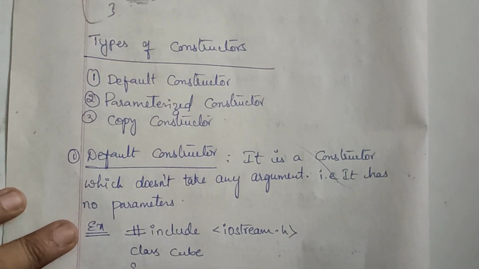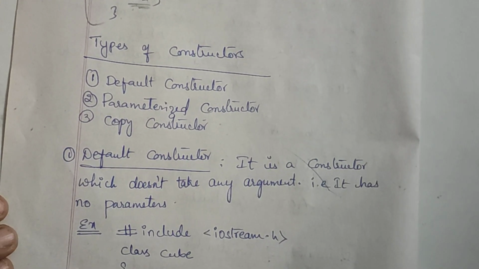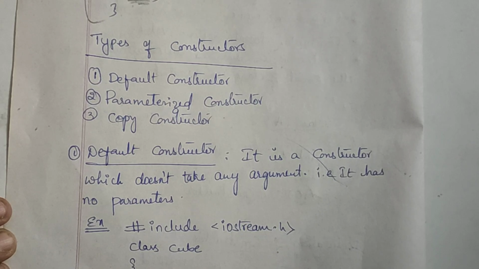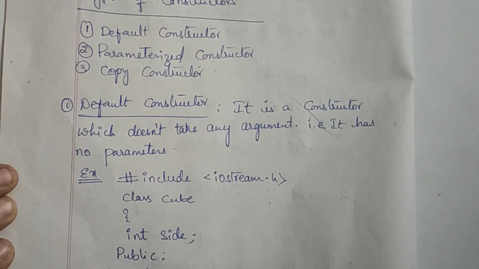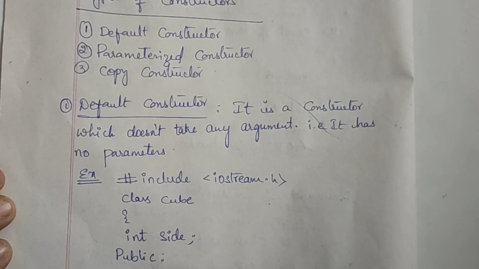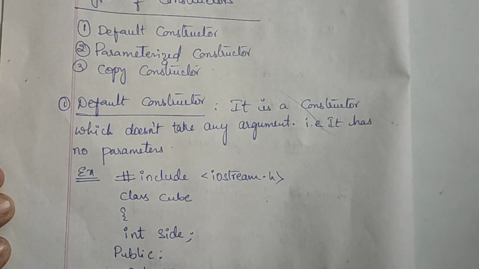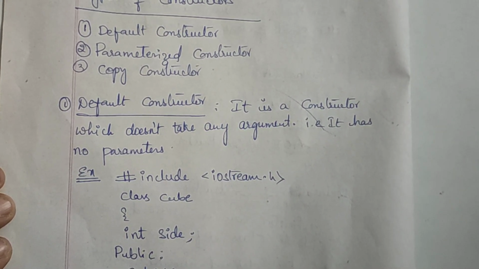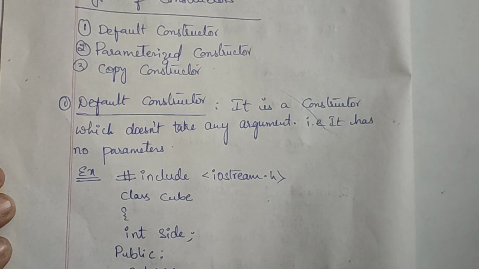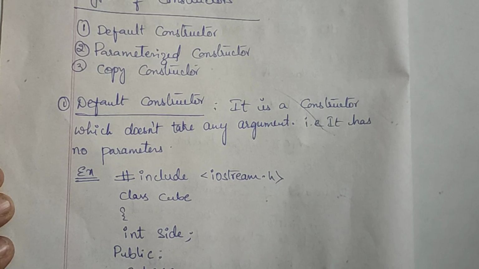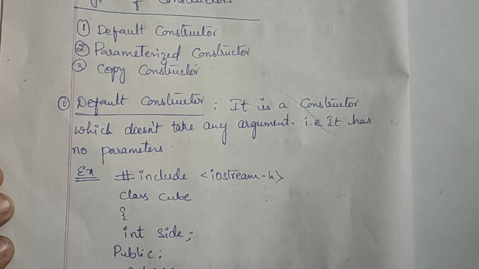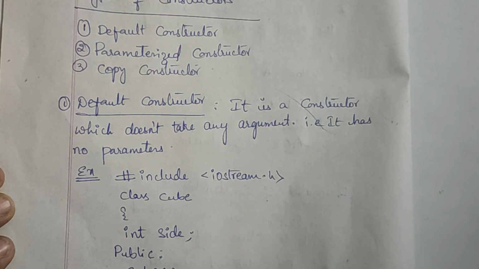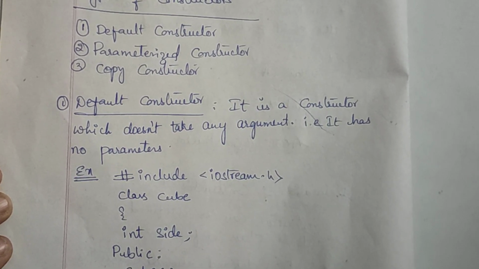Now, types of constructor. There are three types of constructors: the default constructor, parameterized constructor, and the copy constructor. First thing we'll discuss is the default constructor. A default constructor, even if you create it or not, will get invoked automatically when an object is created. When you have created an object, automatically the default constructor will be called, even if you have not created that constructor. It is by default.